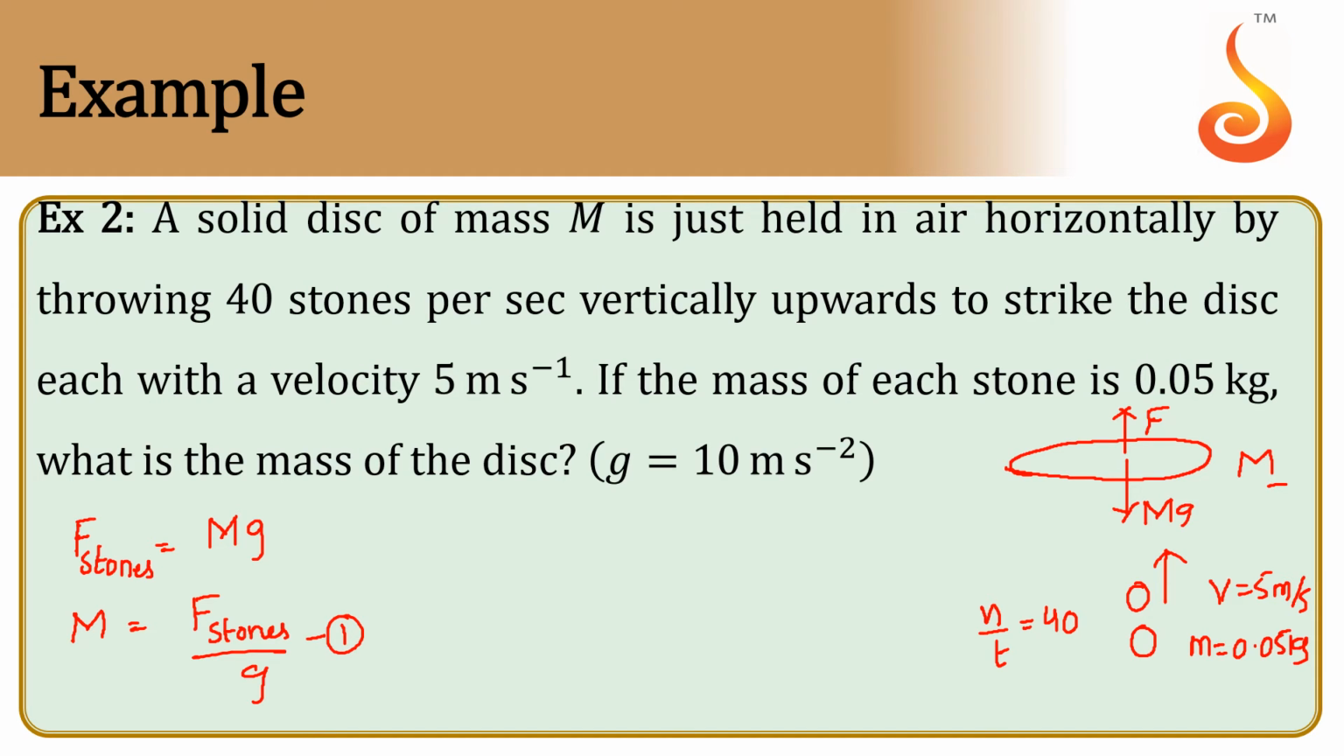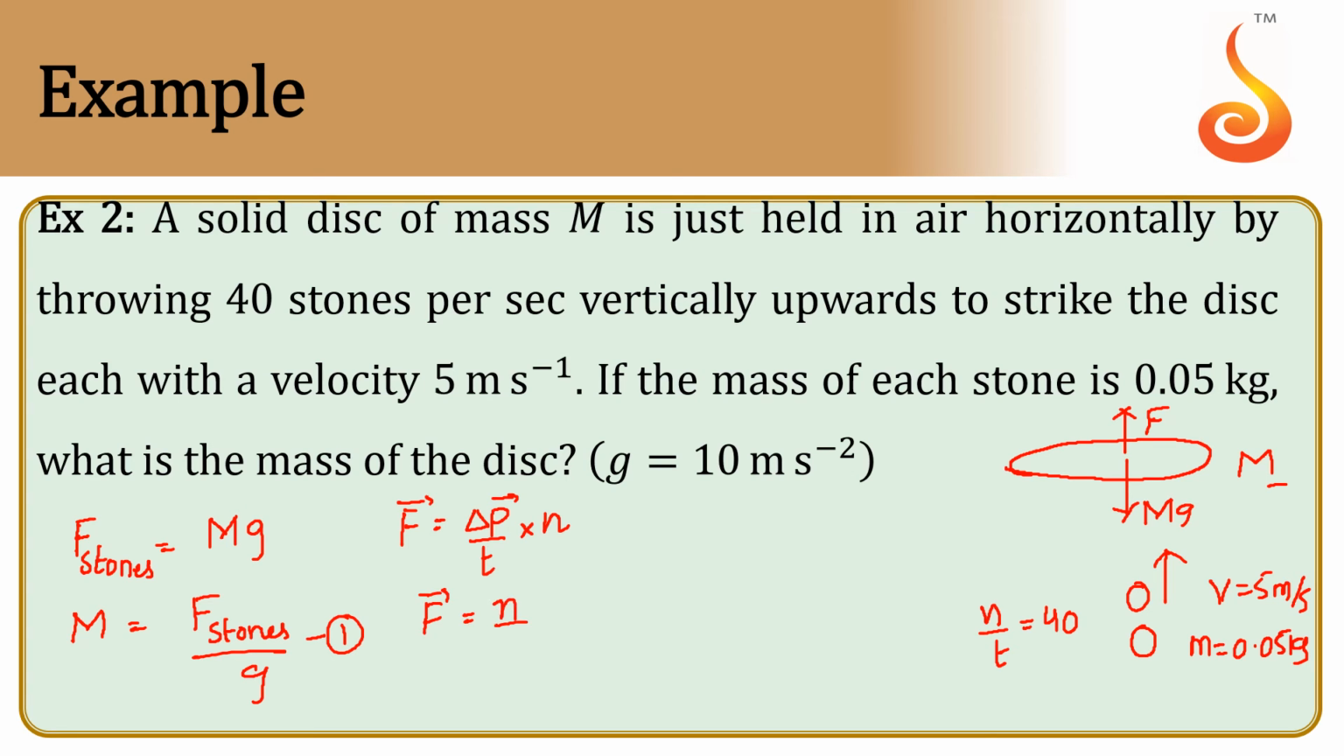So the force applied by one stone is equal to the rate of change of momentum. That means initially each stone possesses momentum, and after the stone hits the disk, the final momentum of the stone becomes 0. That means the change in momentum per time will give us the force applied by each stone. So that is nothing but change in momentum per time. This is for one stone. Since we are projecting n stones, it will be n.